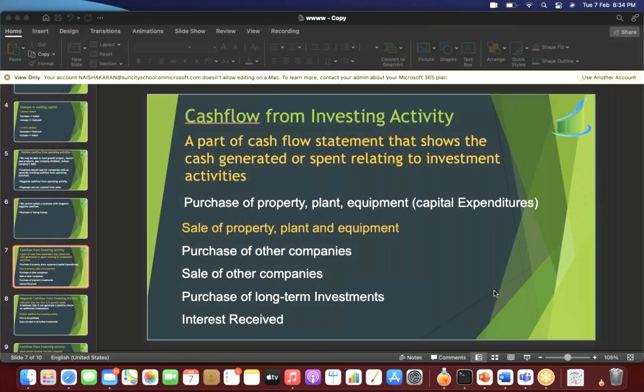All right. Those of you who are saying that positive cash flow from investing activity is good: if I sell my asset, I'm selling my machinery, I'm selling my plant, I'm selling a part of my company, that means I am decreasing my capacity to produce next year. So I'm narrowing down my operations.